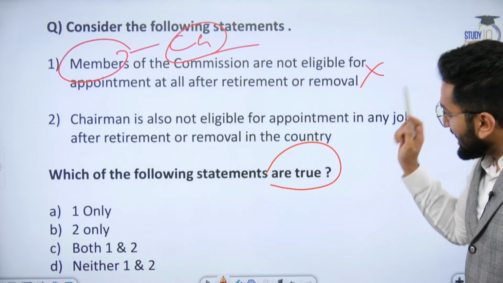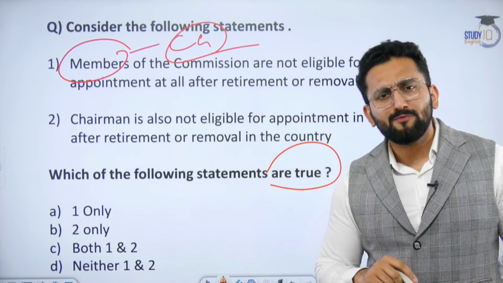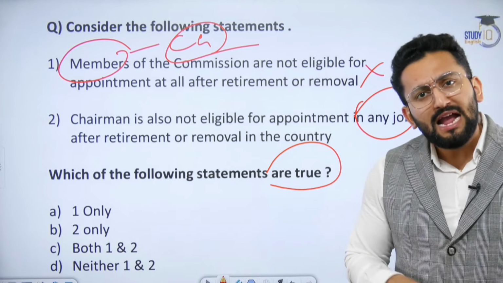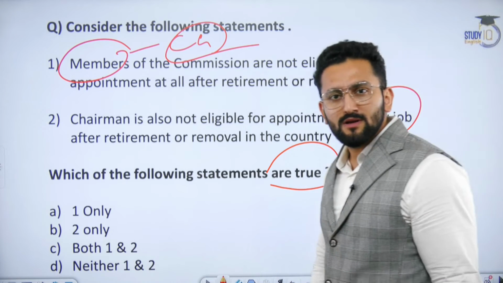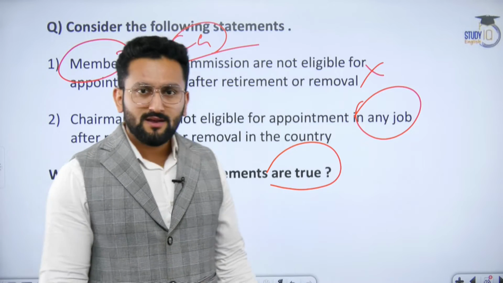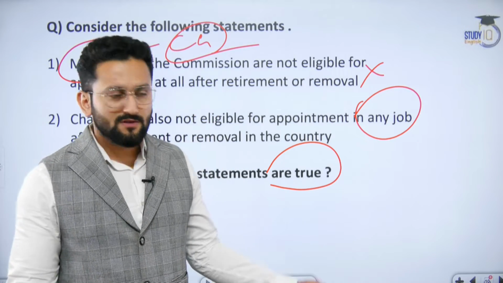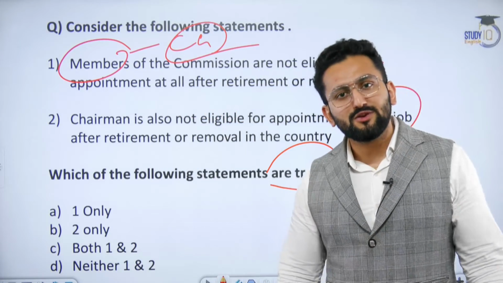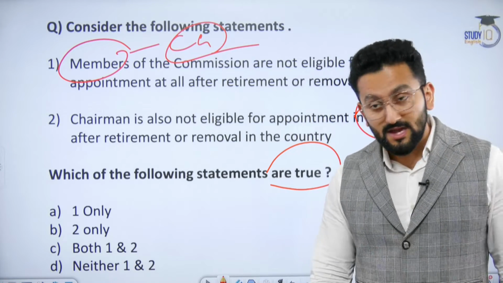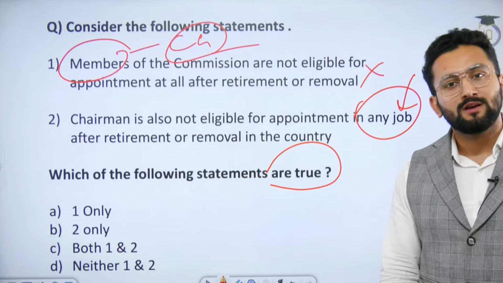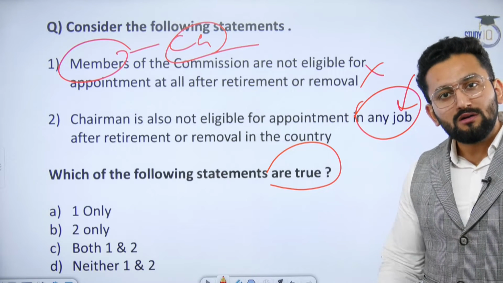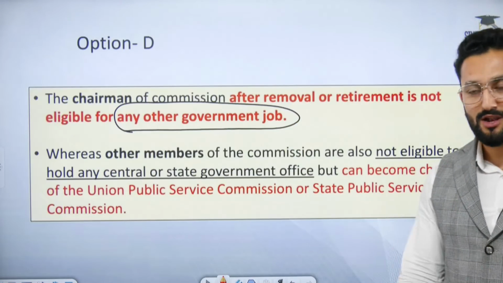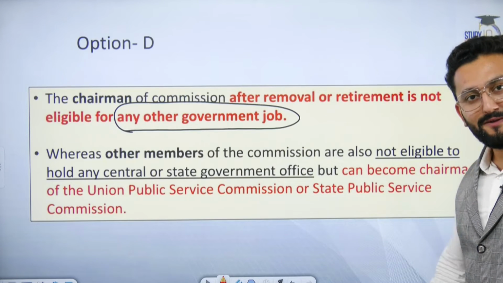Now, the Chairman is not eligible for appointment in any job after retirement. Some of you might be thinking this seems correct. Oh, you think so? What about this "any job"? Don't you think it is quite a broad term? Is it not possible that the Chairman of UPSC, after retirement, starts pursuing some academic career, say becoming a professor in a university where he or she was earlier serving? So the word "any job" is wrong. You cannot limit his freedom to earn a livelihood. That is why the answer is D, meaning neither. None of these are correct. I've given you the explanation already.